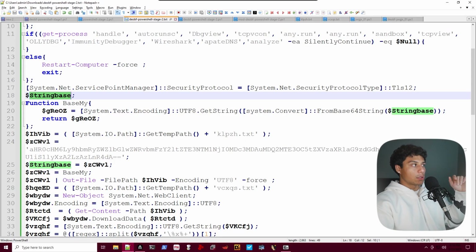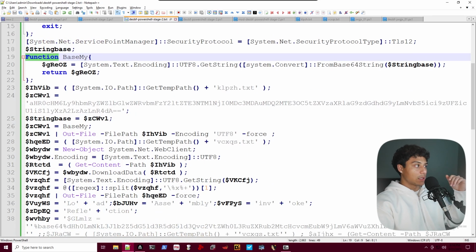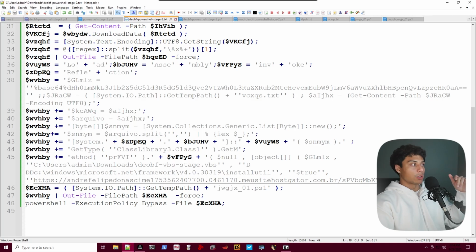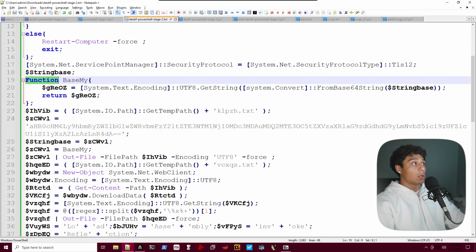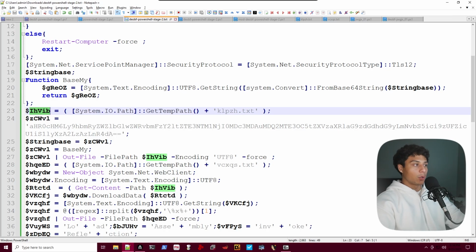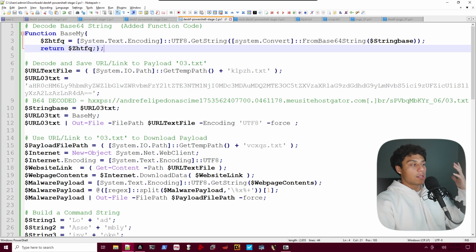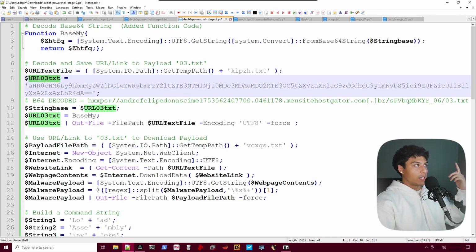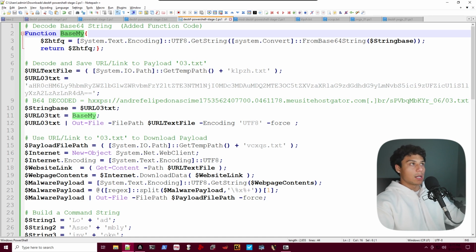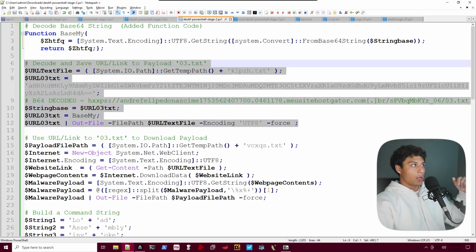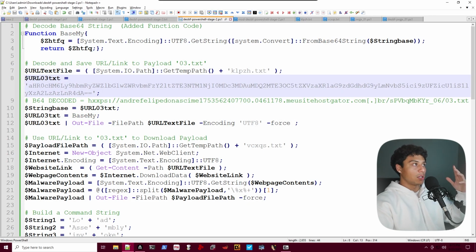At that point, it goes on to declare some variables, declare some functions, run some more code, build some more command strings. What I've done is taken this out and replaced all the variable names with names that make sense. Here is the PowerShell deobfuscated at our current stage. I've removed the checks at the top for pinging Google and for checking running processes. First, they've got a function, baseMy, which all it does is decode base64 strings. Next, in this block right here, they're decoding and saving a URL or a link from this string right here.